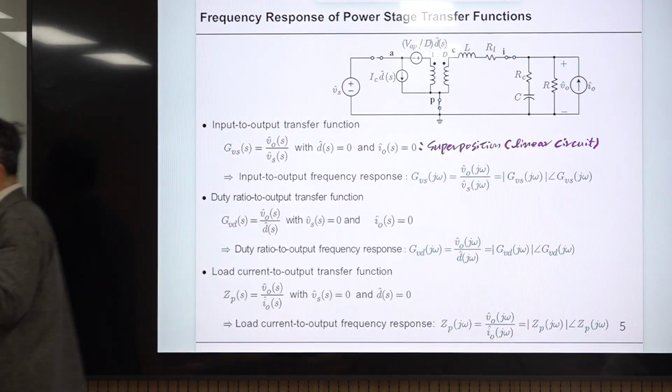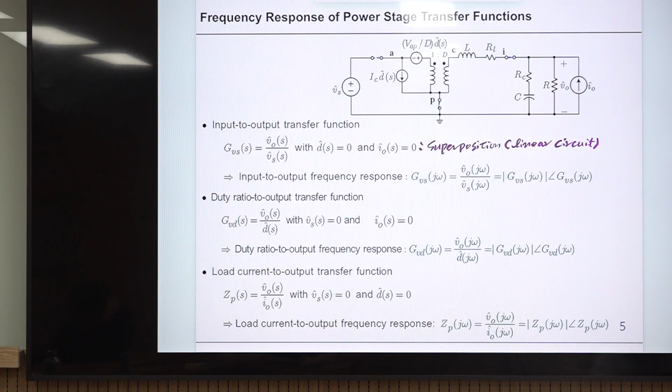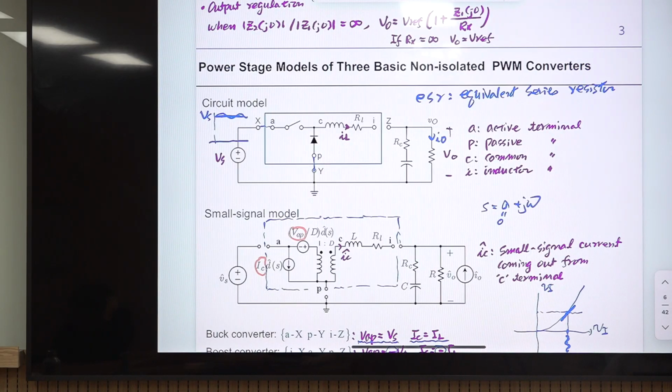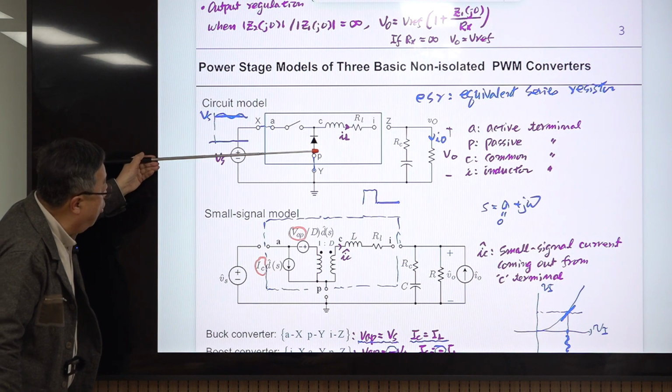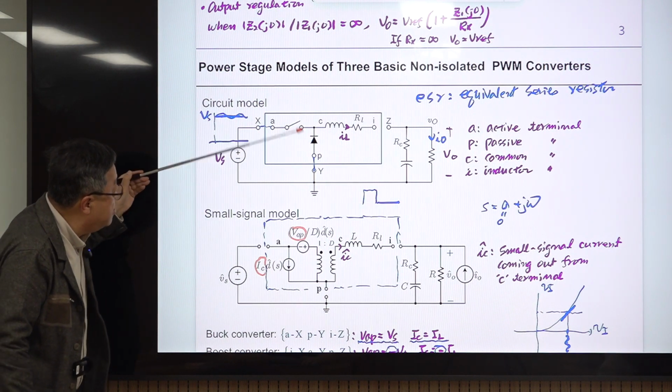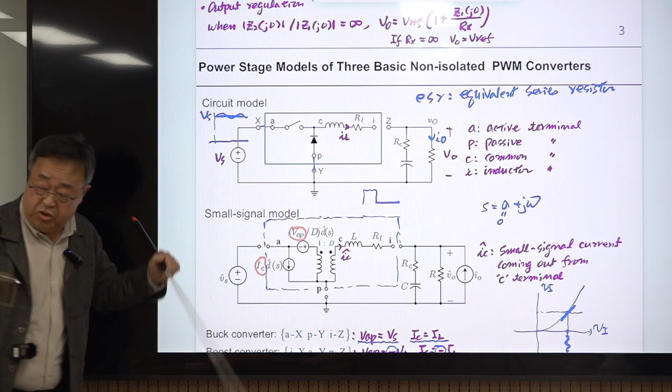The PWM switch drive signal is something like this. During this period of time, the switch is on and the diode is off, and in this part the switch is off and the diode is on.